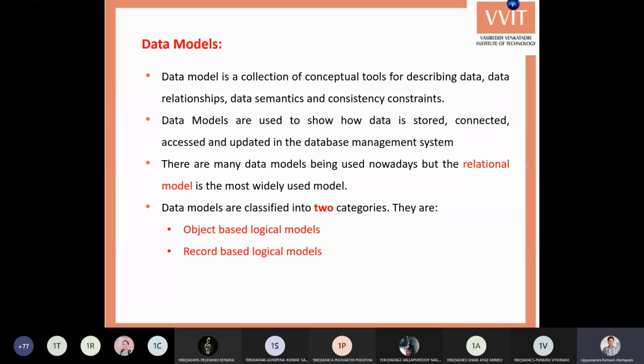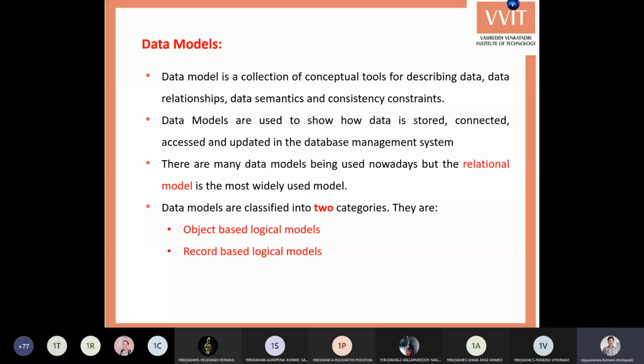If you unnecessarily store the same student data two or three times by different persons, that may lead to inconsistency. To avoid this inconsistency, you need to write some conditions, and those conditions are nothing but constraints. So all this information is one data model.